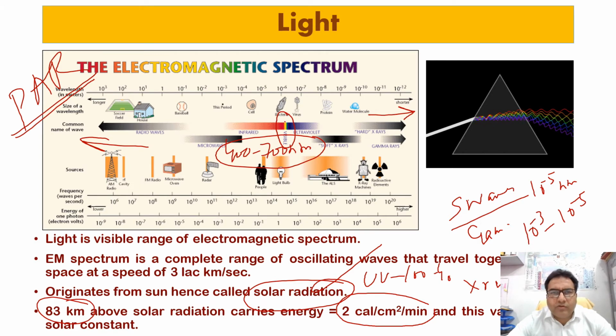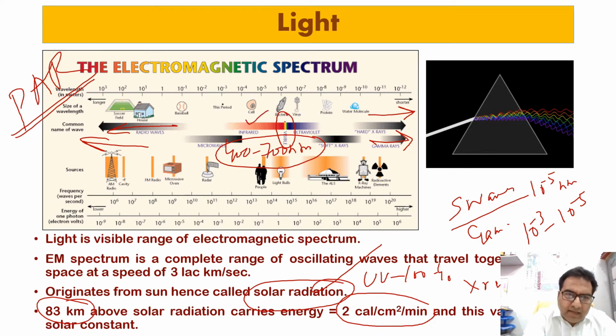Secondly, you should also know that infrared radiations are the heat radiations with wavelength 740 nanometers to 10 raised to power 6 nanometers. In this diagram you can see the radio waves towards this side and the gamma rays towards this side. This is the visible range, then the infrared radiation, then the microwaves, then the radio waves.